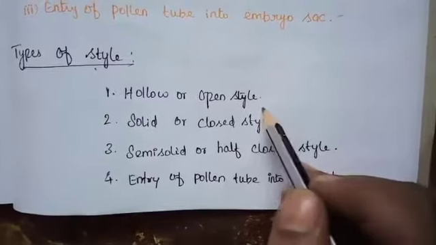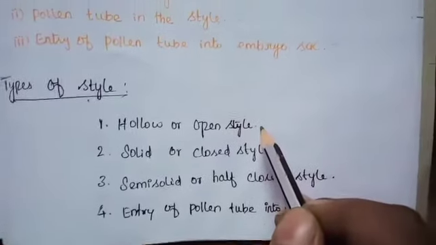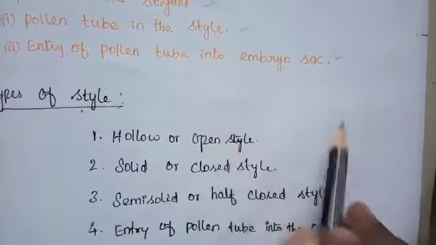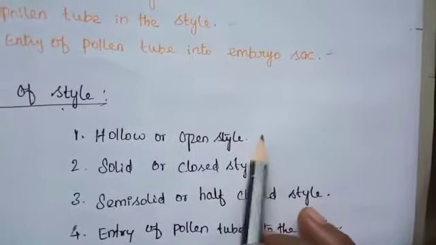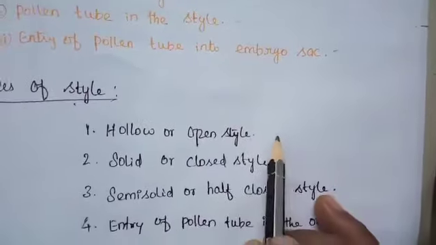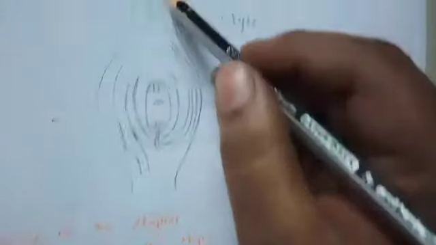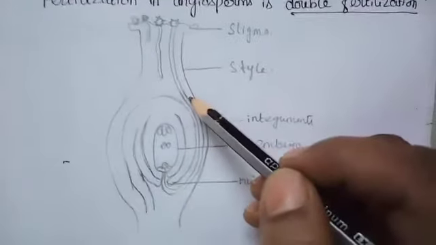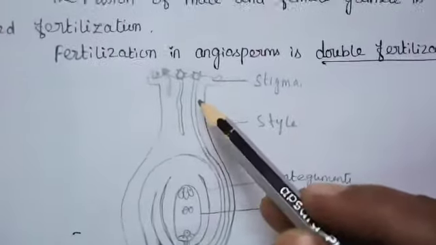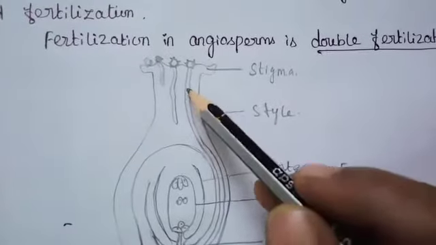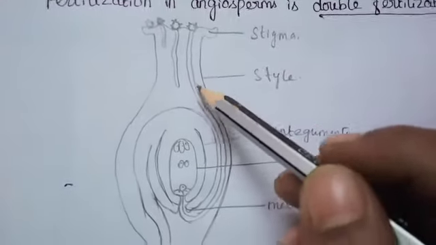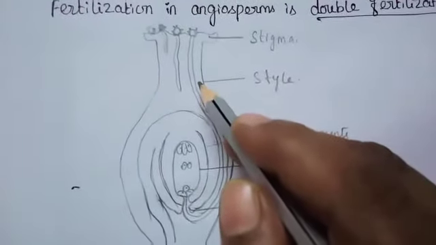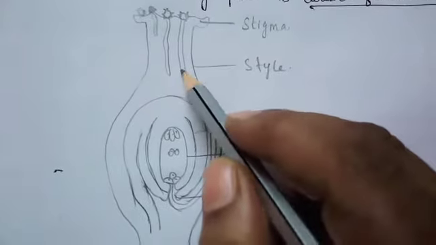So first one, hollow or open type. It is common among the monocots. This is present in monocots. Hollow means a tube-like structure or canal running from the stigma to the base of the style. This is the style, the base of the style, the canal formation. Through this canal the pollen tubes run, and they secrete mucilaginous substances. The canal is filled with the secretions. The secretions contain carbohydrates, proteins and acid phosphatases.